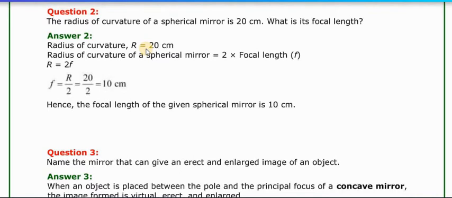But we have to write down the equation that R is equal to 2f, means the radius of the mirror R is equal to 2 into focal length. So R is equal to 2f. Here we have to find out f. So f is equal to R by 2, is equal to 20 divided by 2, is equal to 10 cm. Hence the focal length of the given spherical mirror is 10 cm.